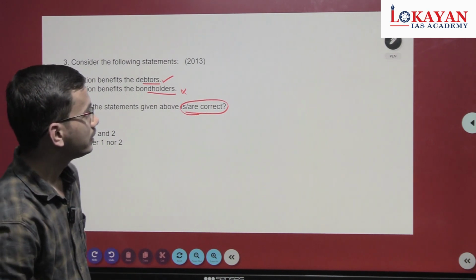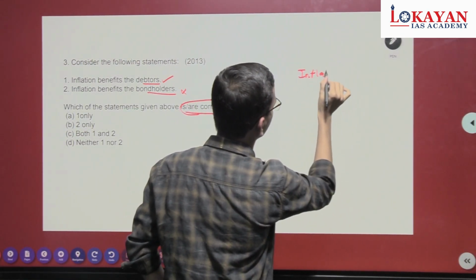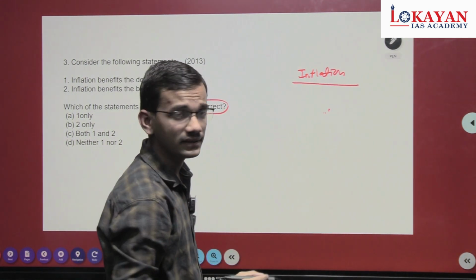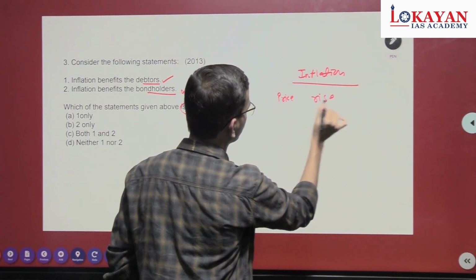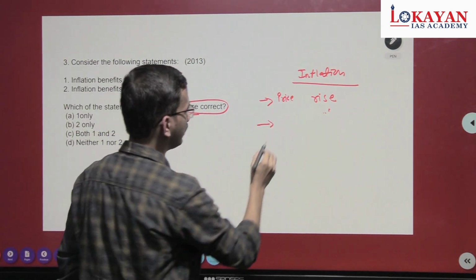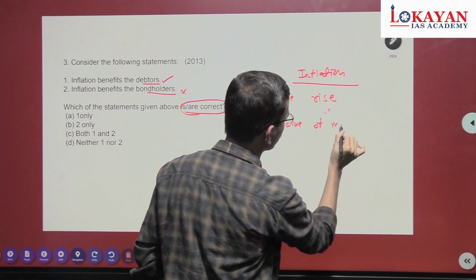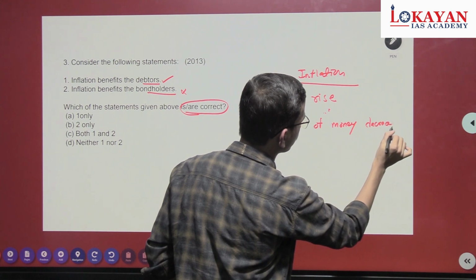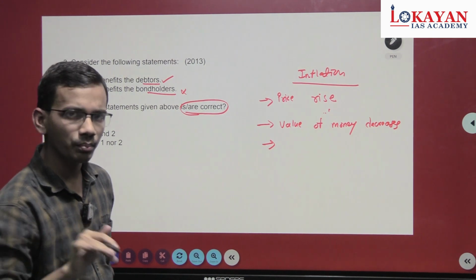What is inflation? Price rise. Another thing, value of money decreases. Third thing, purchasing power of people reduces.